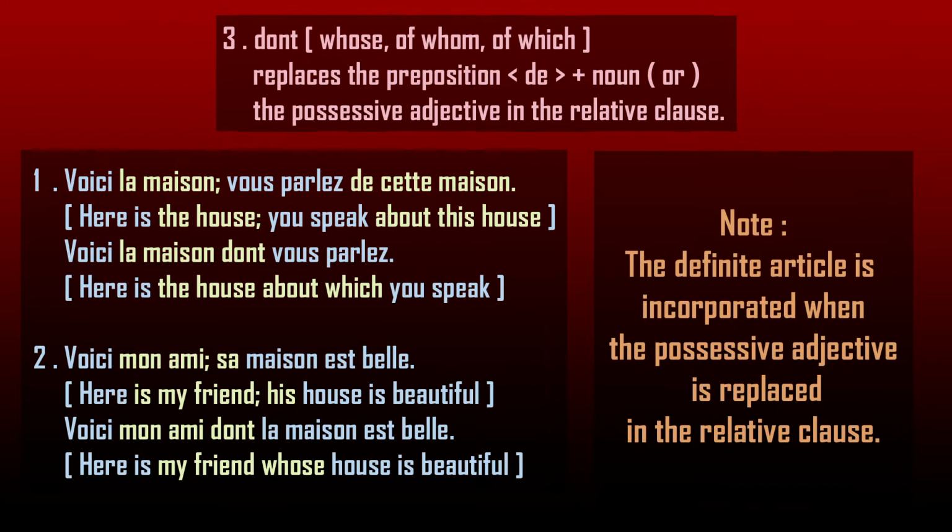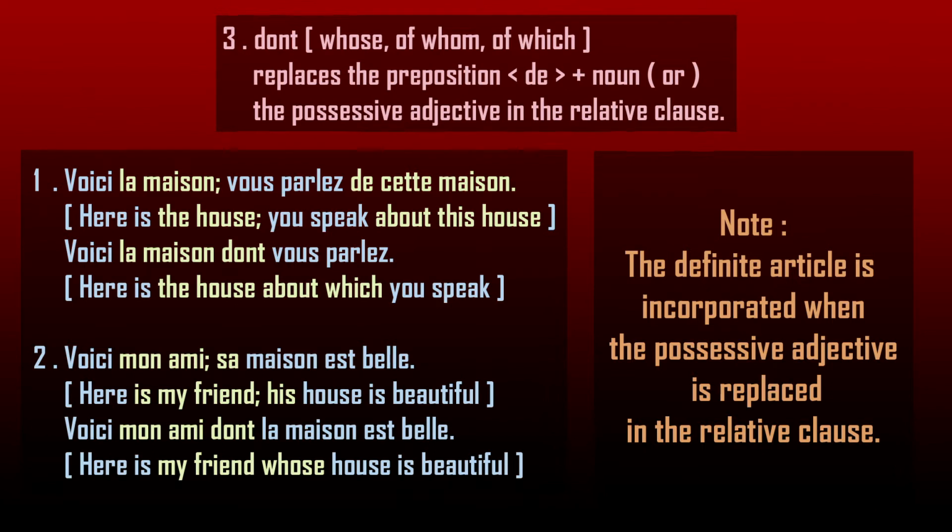Then the noun of the first sentence becomes the owner of the noun of the second sentence. The noun of the first sentence is referred to by a possessive adjective in the second sentence. Two examples are given. Read number 1.